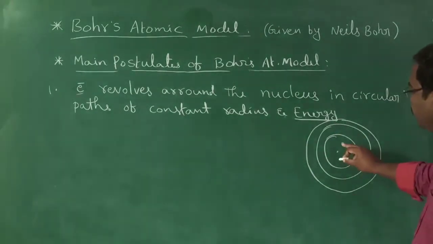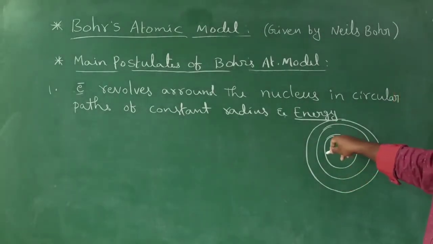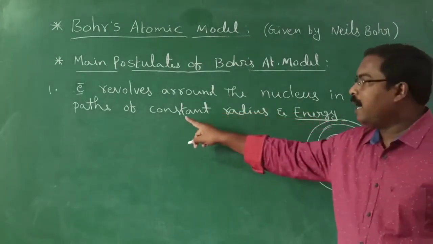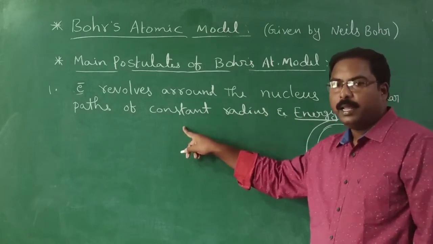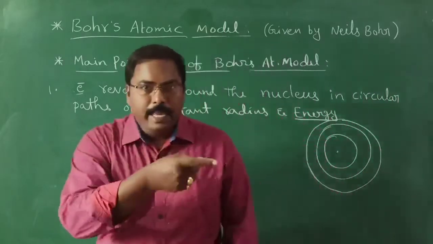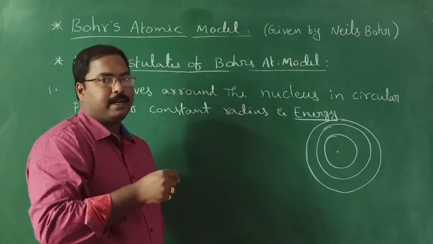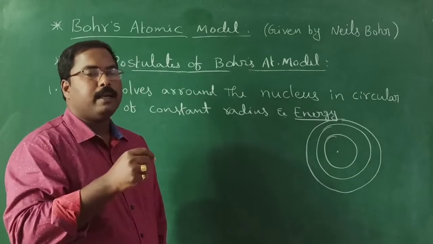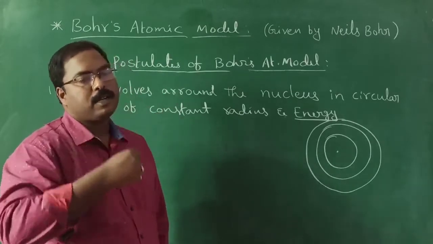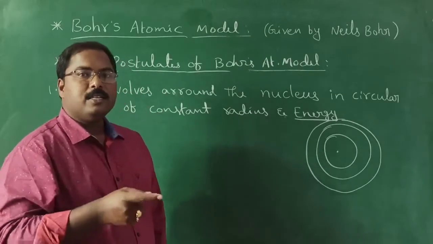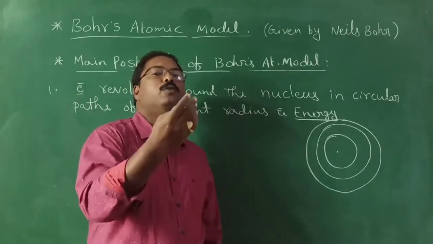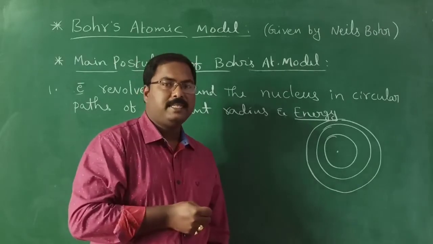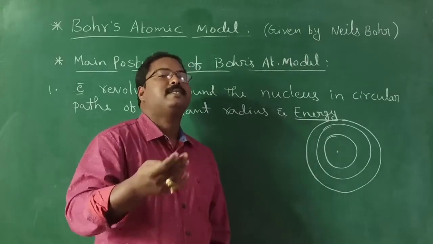Here, what he is saying is about these energy levels. He said their energy remains constant. The energy of each circular path is constant. So when the electron is revolving in a particular orbit, the energy of the electron also remains constant. During the revolution, it does not lose or absorb energy, due to which the atom is stable.